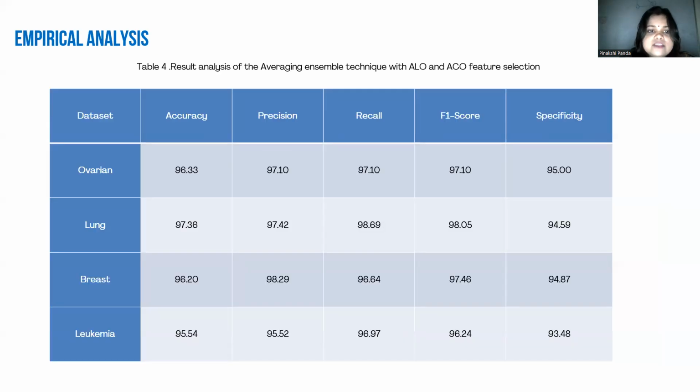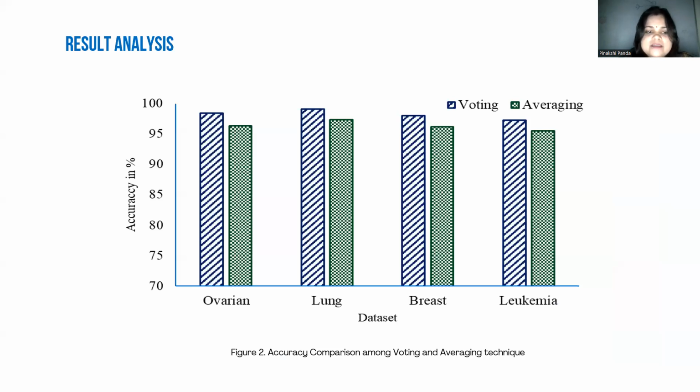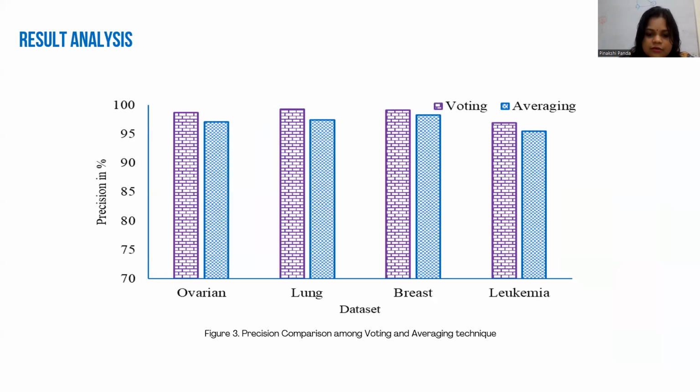And in the case of the averaging ensemble technique with ALO and SEO feature selection, in ovarian, lung, breast, and leukemia, the accuracy is 96.33, 97.36, 96.20, and 95.54. And this is the result analysis of the accuracy over the 4 datasets: ovarian, lung, breast, and leukemia. The accuracy is in percentage, and it is the comparison between voting and averaging over the 4 datasets. The next is precision.